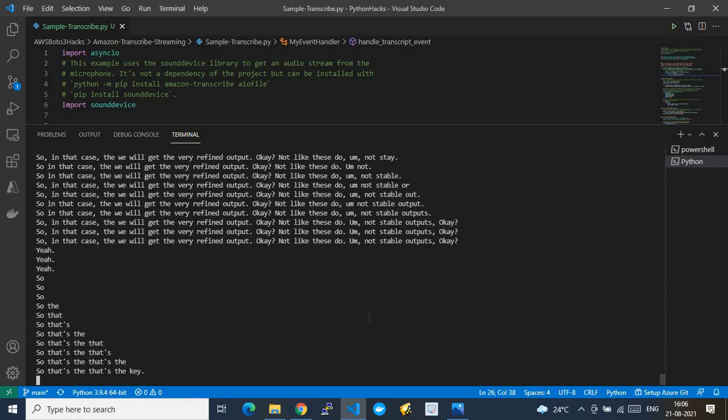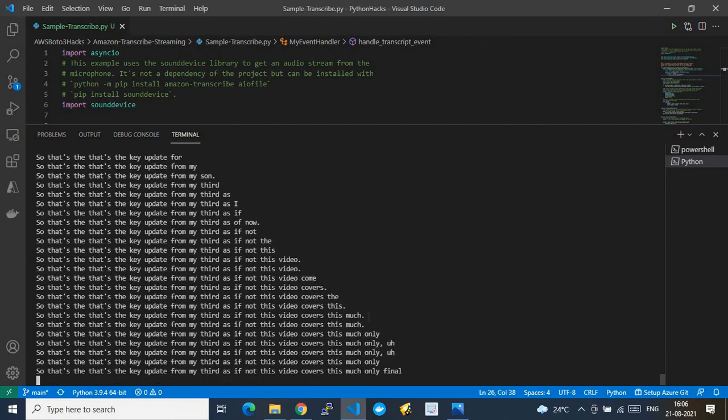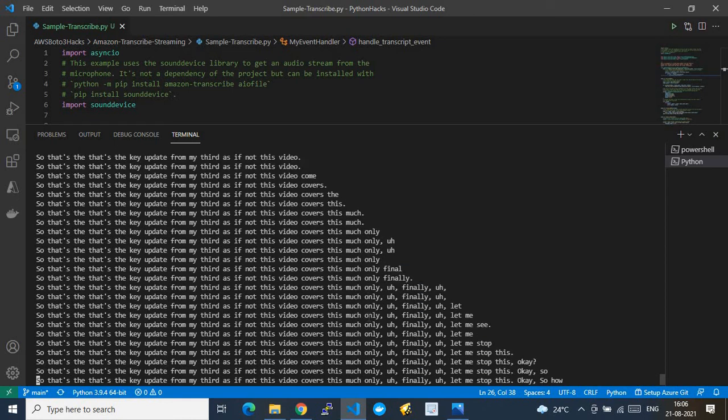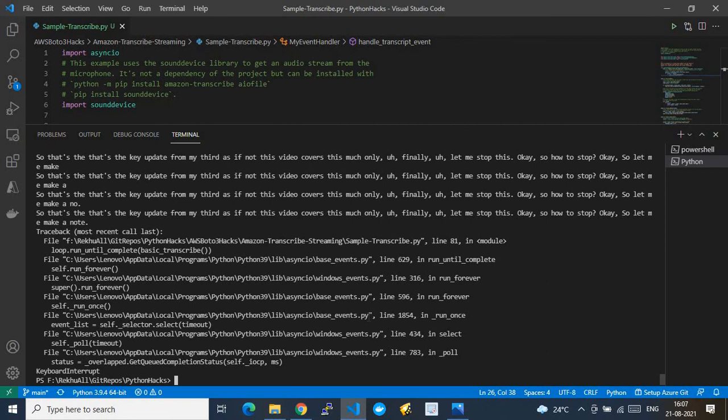As of now, this video covers this much only. Finally, let me stop this. To stop it, we need to press Control C. By pressing Control C, I'm just stopping this code abruptly. So this is how the Python module is available till now. It is still under preview, whereas when it goes to GA, this will probably get very mature, and you can consume this API in your business modules or business workloads.